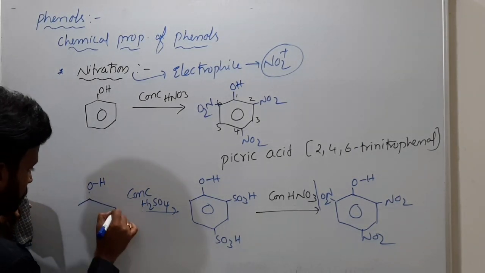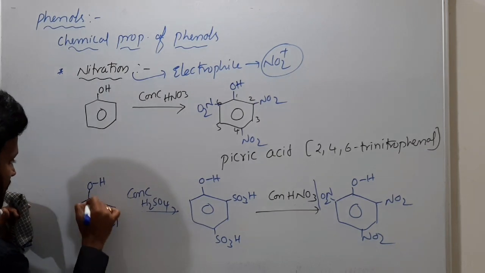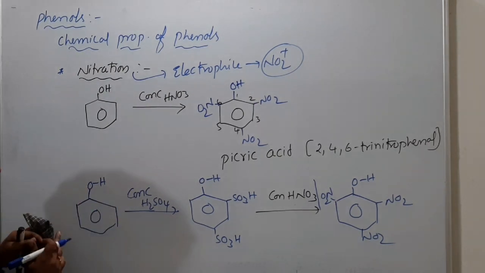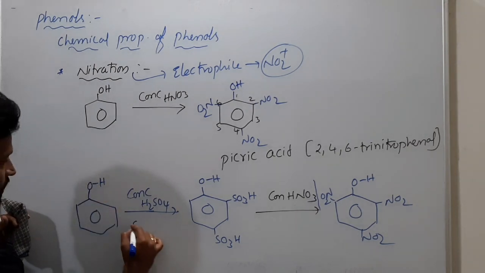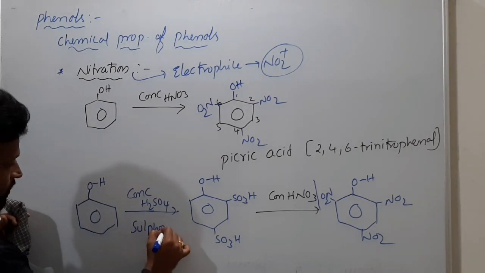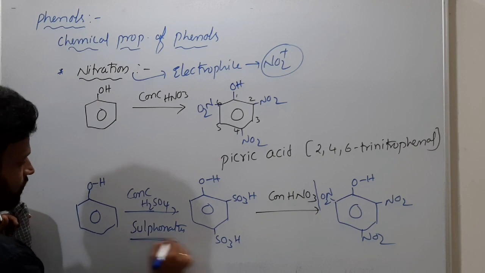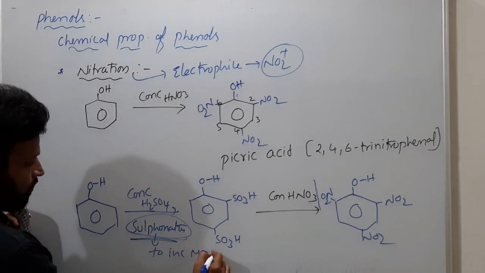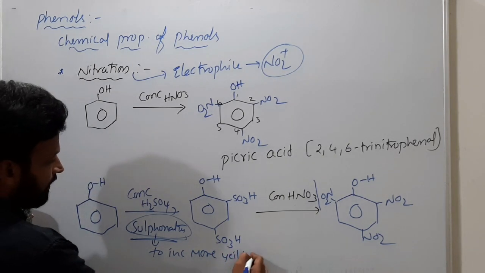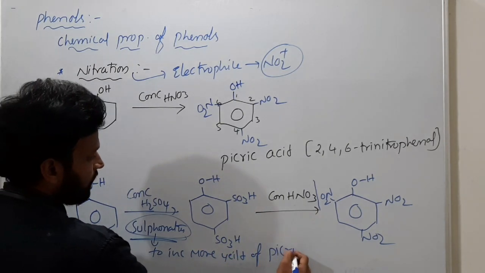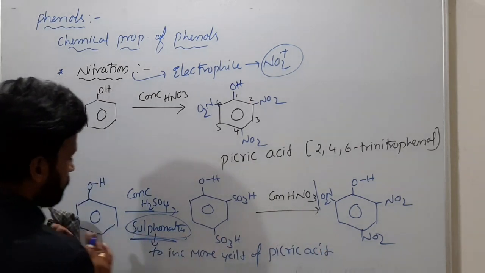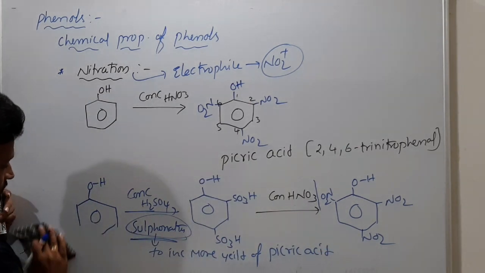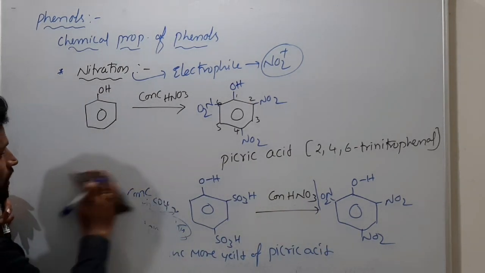I'm erasing every time, so sorry for that, have a screenshot and write down please. Why are you doing sulfonation first? For what purpose? To increase the yield of picric acid, that you have to write.